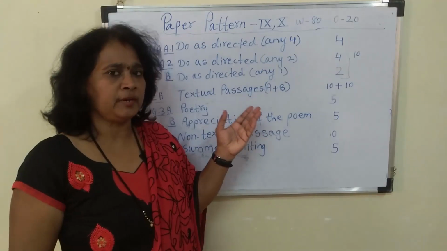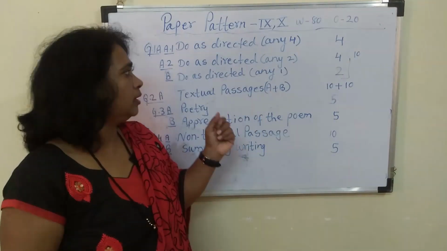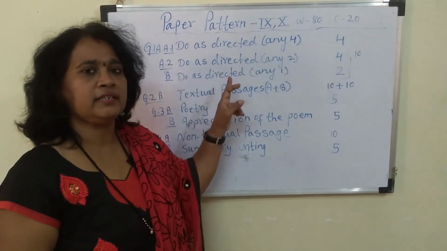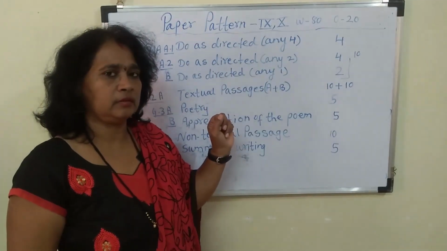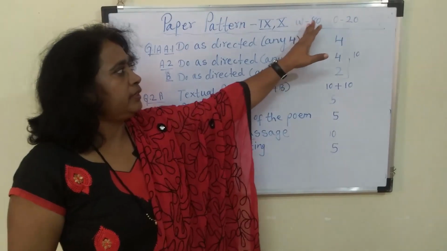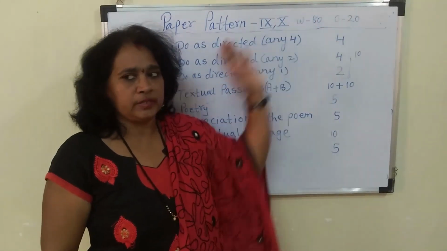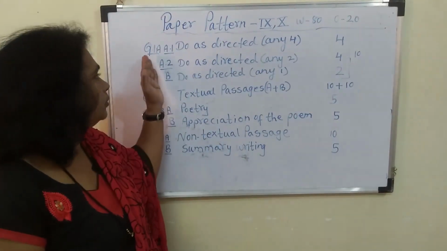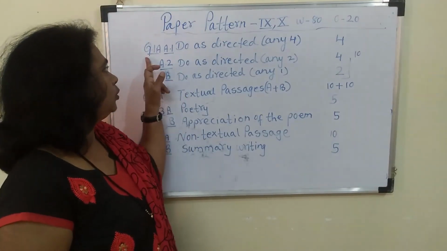You were writing a 40 marks written paper, but in 9th standard you are going to write an 80 marks written paper. So the question paper is very vast. It will be written 80 and oral 20. So let's start, you can take down question 1.